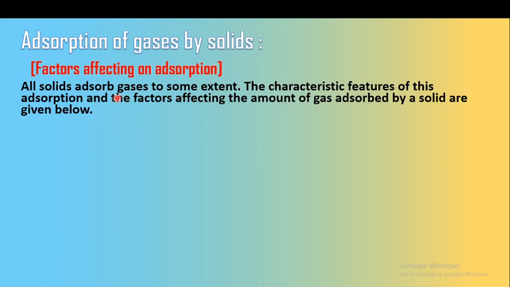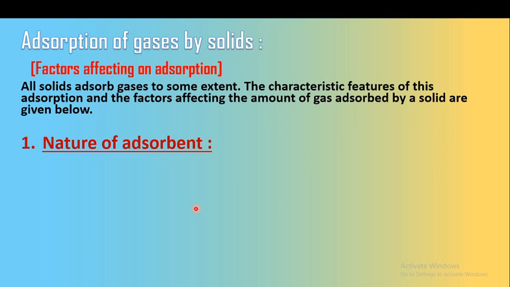We have already studied the two types of adsorption isotherm, the Freundlich adsorption isotherm and the Langmuir adsorption isotherm. All these solids adsorb gases to some extent, and the characteristic features of adsorption and the factors affecting the amount of gas adsorbed by the solid are given below.